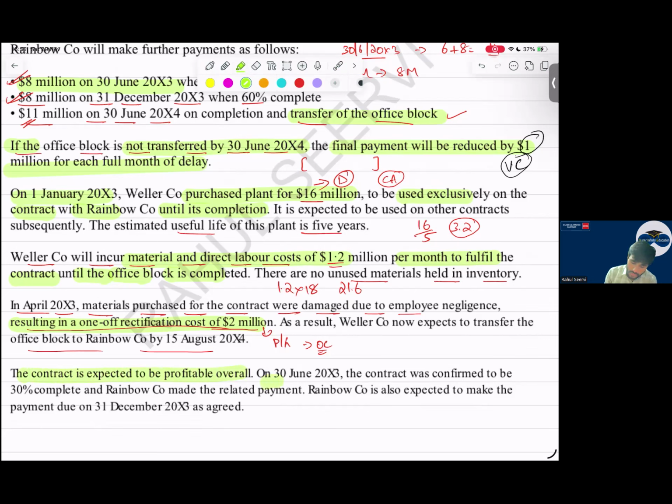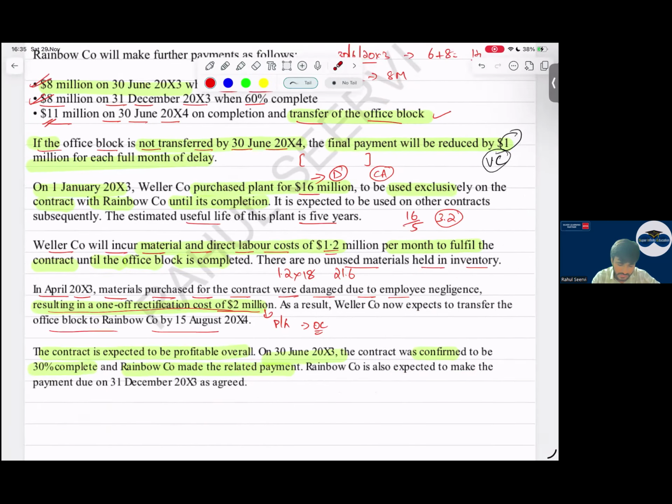On 30th June 2003, the contract was confirmed to be 30 percent complete. And R made the related payment. So they have done two payments here, 6 million plus 8 million. R is also expected to make the payment due on 31st December 2003 as agreed. So the next payments they will be doing as agreed. So this was the data which is given.